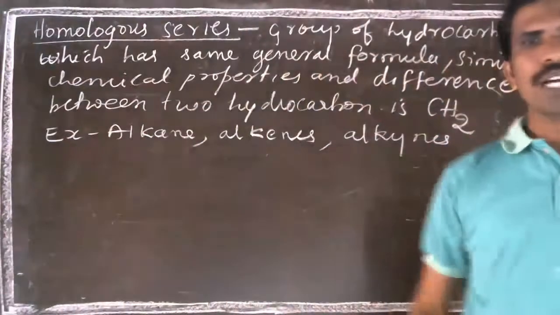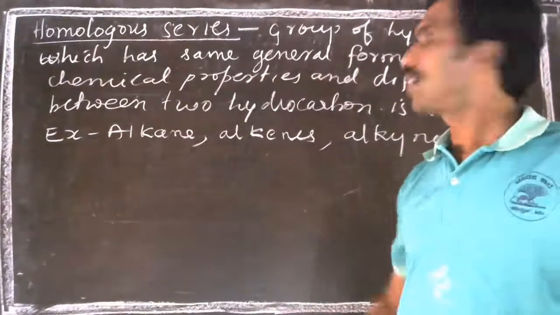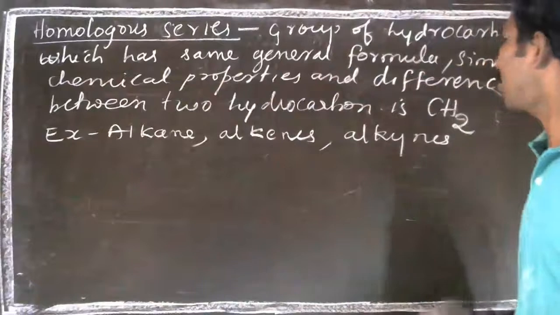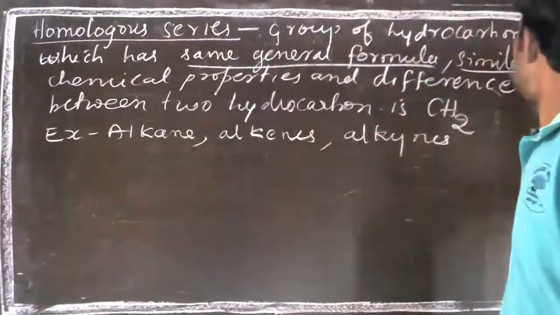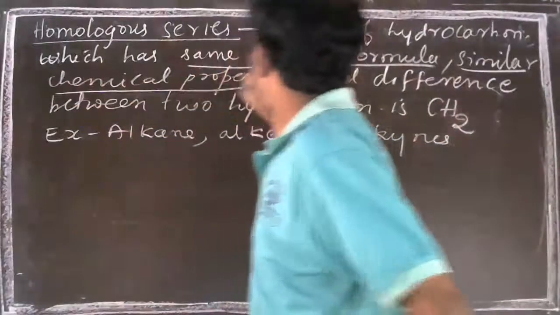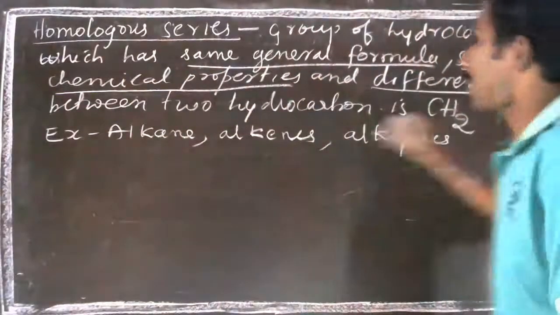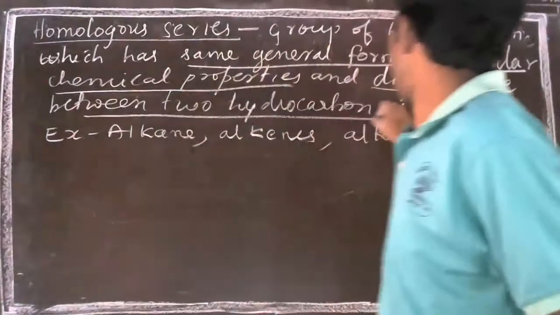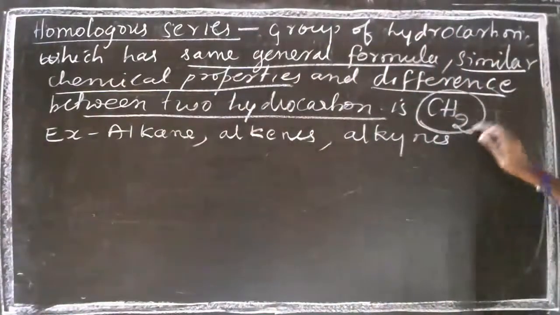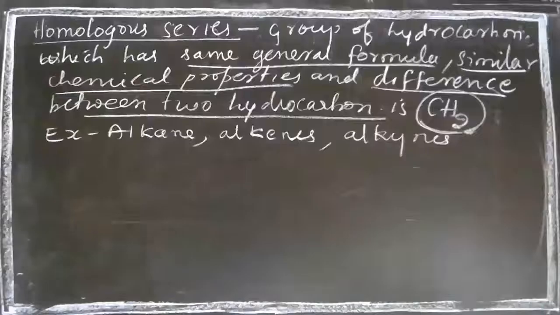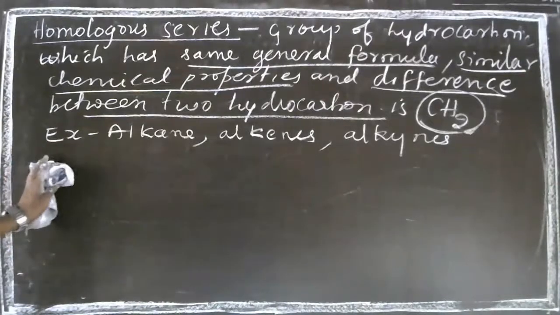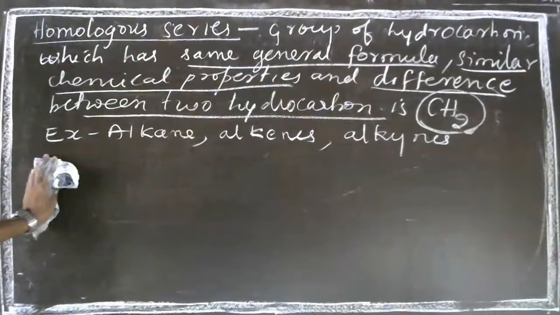So these are the group of hydrocarbons which have same general formula, similar chemical properties, and the difference between two hydrocarbons is CH2. I hope you have written this. So I'll rub this.